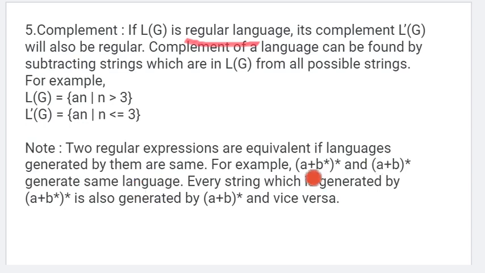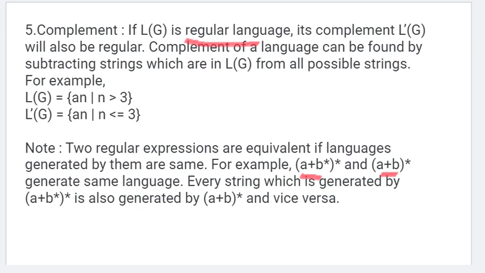So whatever the output, if it is the same, those regular expressions are equivalent. For example, if we find the language of (a plus b) star whole star and the language of (a plus b) star, both generate the same language, which means both are equivalent.